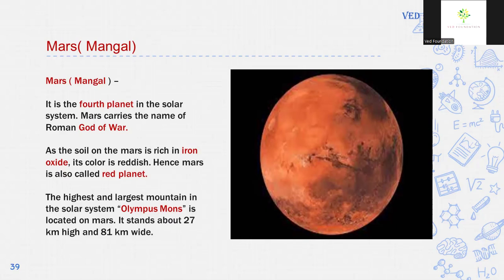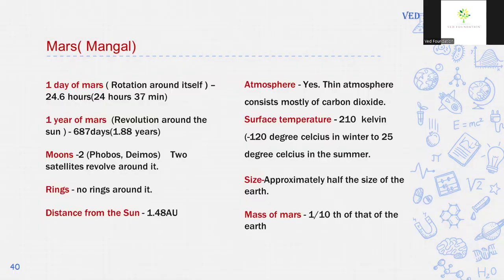The highest and largest mountain in our solar system, Olympus Mons, is located on Mars. It stands about 27 km high and 81 km wide. 1 day of Mars, which means the period of rotation of Mars, is 24.6 hours or 24 hours 37 minutes. The period of revolution of Mars, which means 1 year of Mars, is 687 days or 1.88 years. Mars has 2 moons or 2 satellites, Phobos and Deimos.